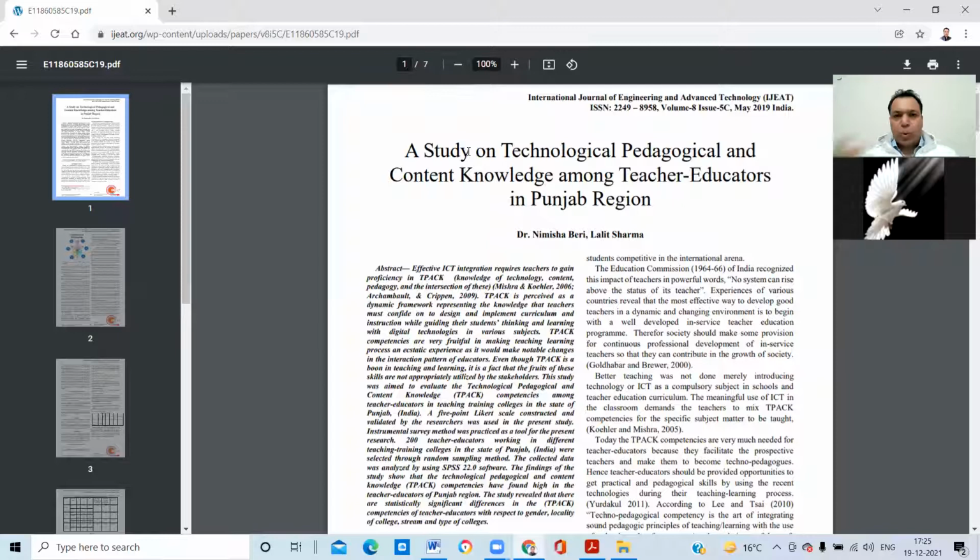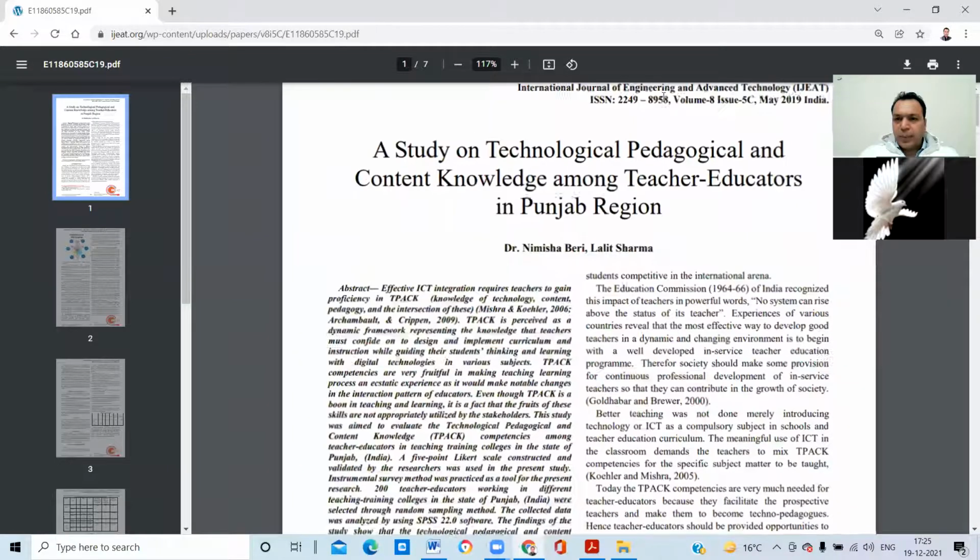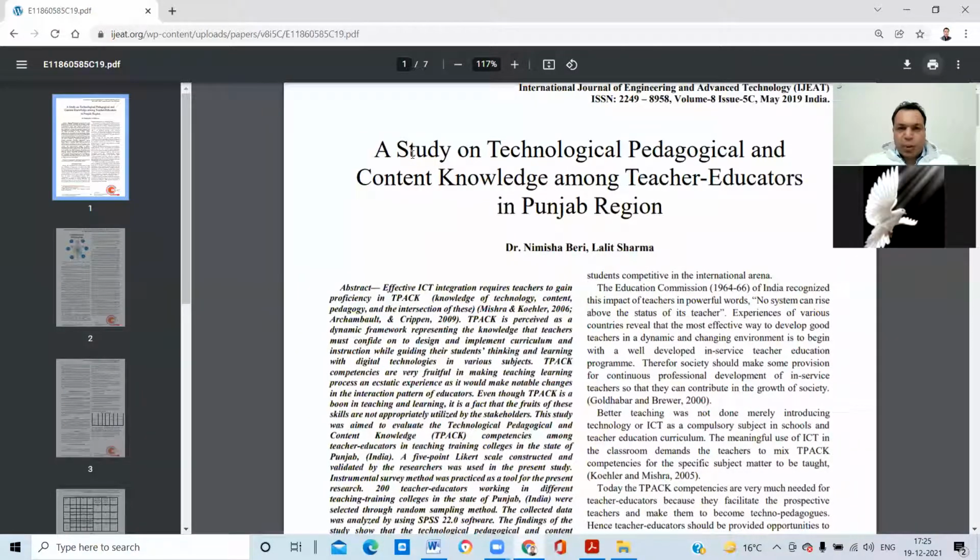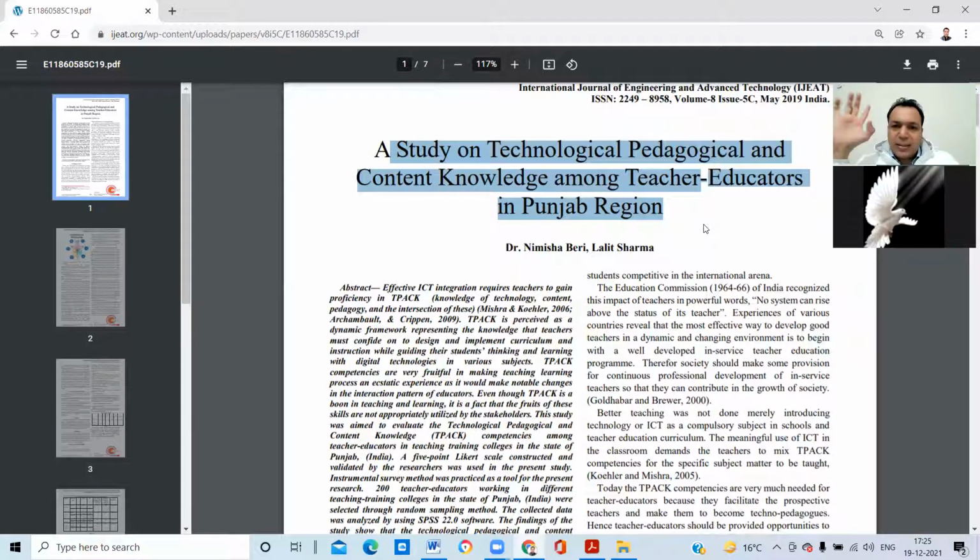Two or three more papers are also published in Scopus Index journals, and some more papers in other journals too. I will just show you that. I'm going to zoom in. Okay, now it is fine. So this was my topic. I just want to help you understand review of related literature. My topic was a study on TPAC among teacher educators in Punjab region. For working on this paper, I had to find some reviews and some journals.